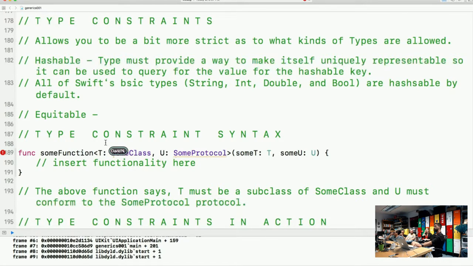The difference here is that we're saying T has to be a subclass of some class. U has to conform to some protocol, whatever this protocol could be. So this allows us to specify and limit what types are allowable here while still being generic and very loose. It allows us to be a bit more specific about what types we'll allow in here.